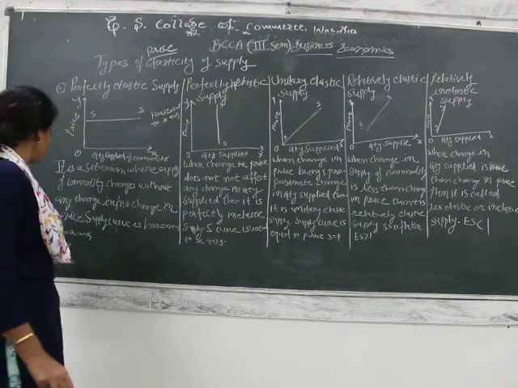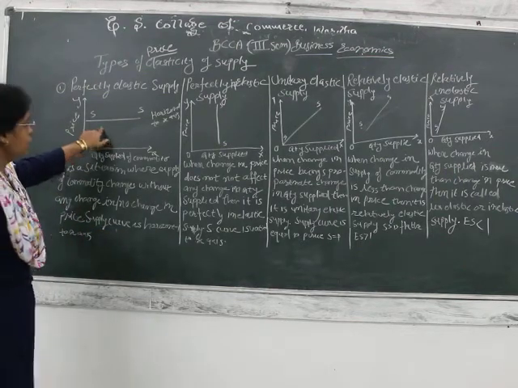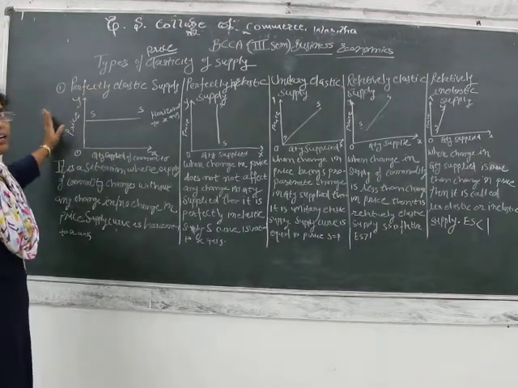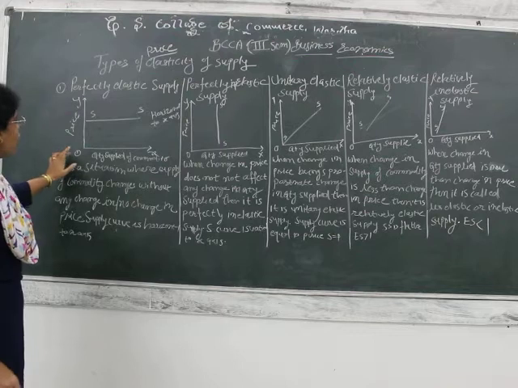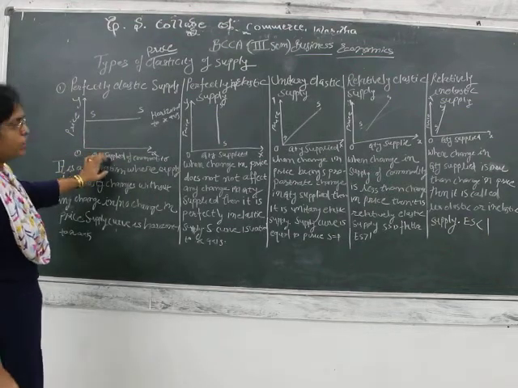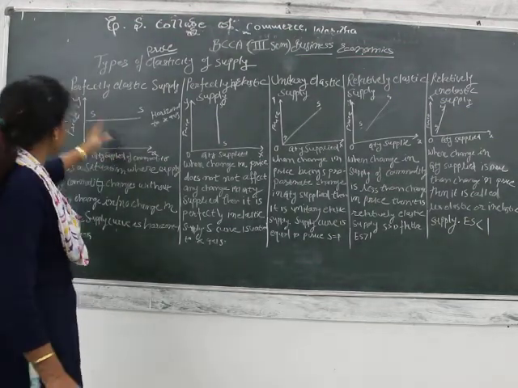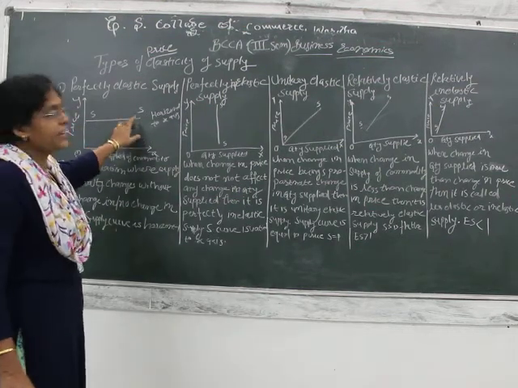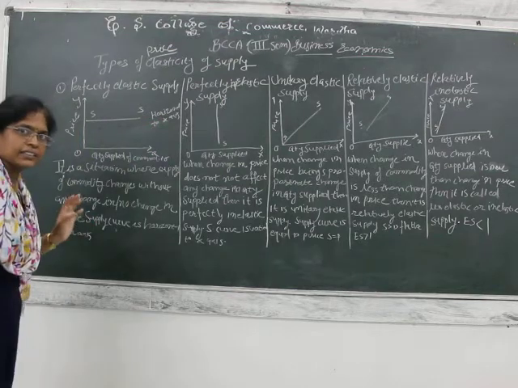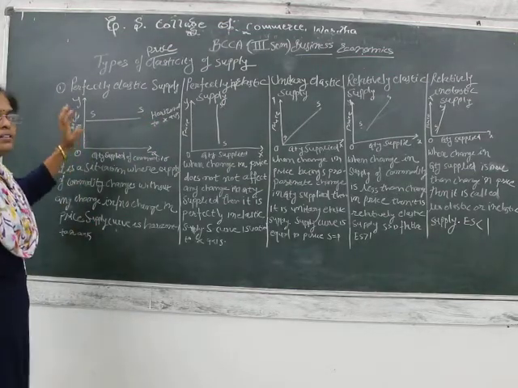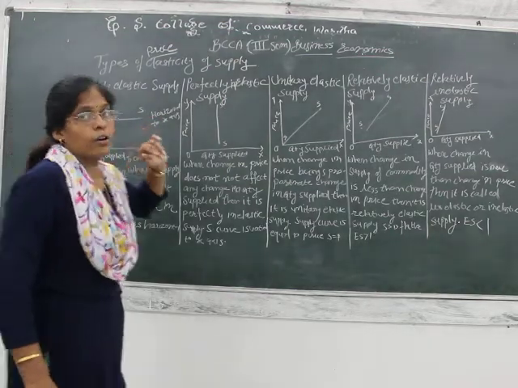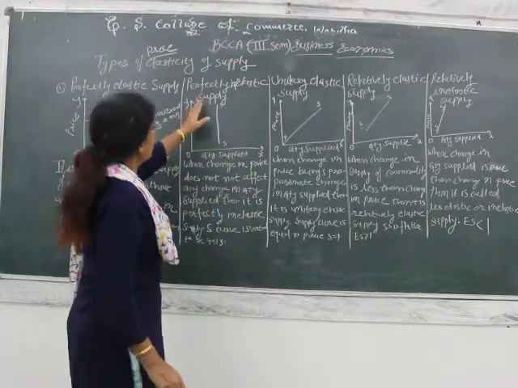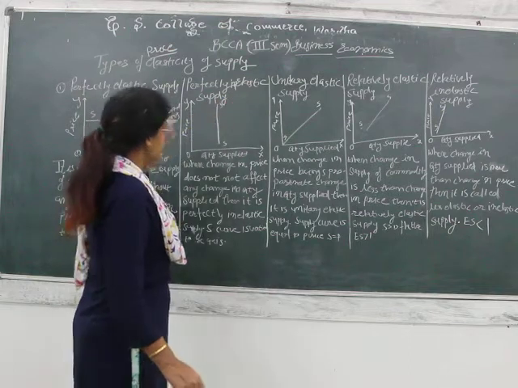The supply curve is horizontal to the x-axis, and this is represented with the help of this diagram. Here on the x-axis we have taken the quantity supplied of a particular commodity, and on the y-axis price, and the supply curve moves horizontal to the x-axis. Drawing the curve is a necessary thing so that you can score marks. Now the next is perfectly inelastic supply.